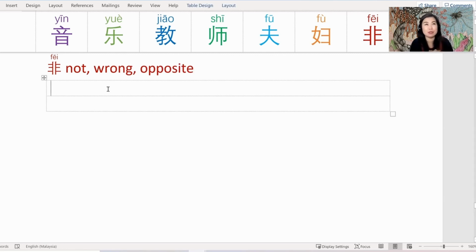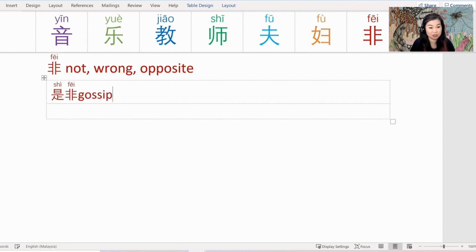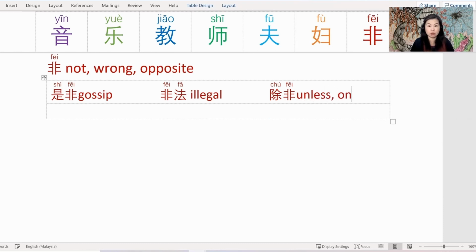Last character for today is 非, which means not or wrong or opposite. I like the word 非 because I first learned it as a sound, 咖啡. Word examples using 非: the first one is 是非. I never would have guessed, but 是非 means gossip. Another is 非法, which means illegal. The third word example is 除非, which means unless or only if. Only if gossip was illegal, maybe the world would be a better place.